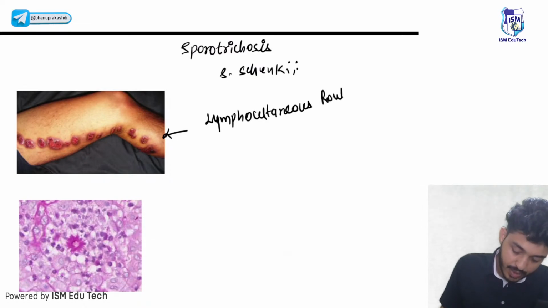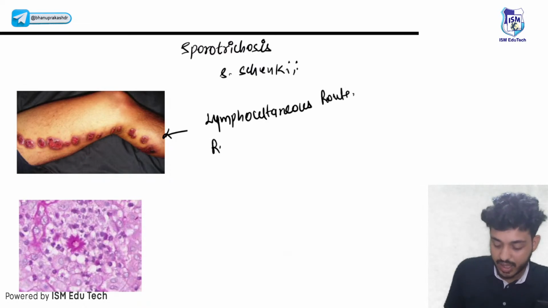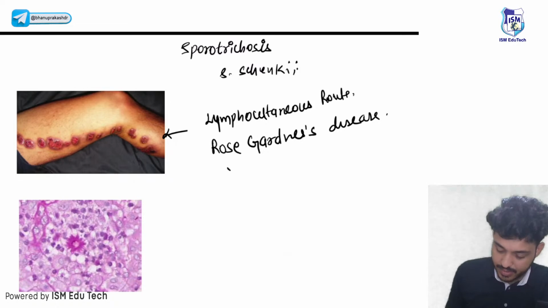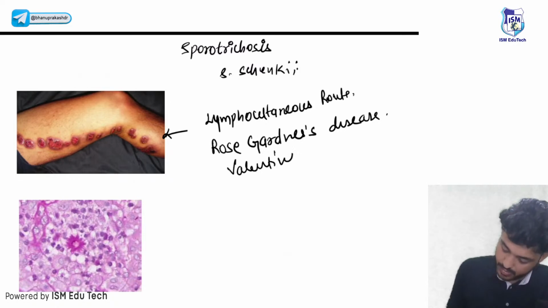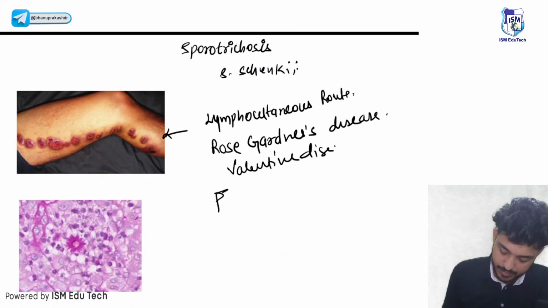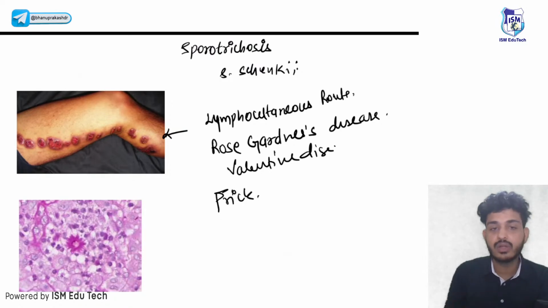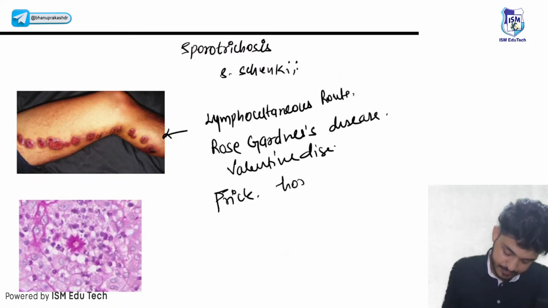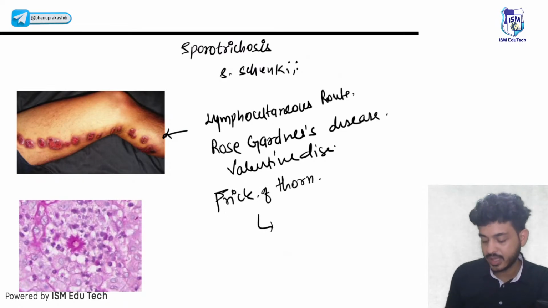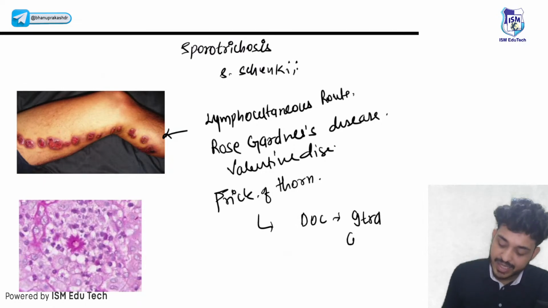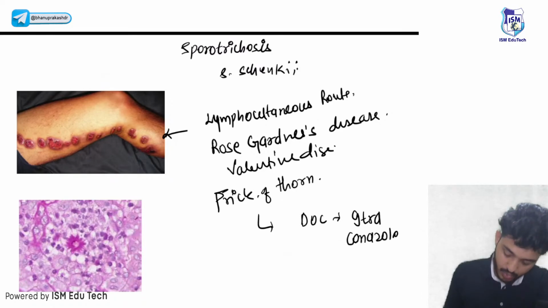This is also known as Rose Gardener's disease, Valentine disease, and this is due to prick of thorn. What will be the drug of choice here? The drug of choice will be itraconazole.